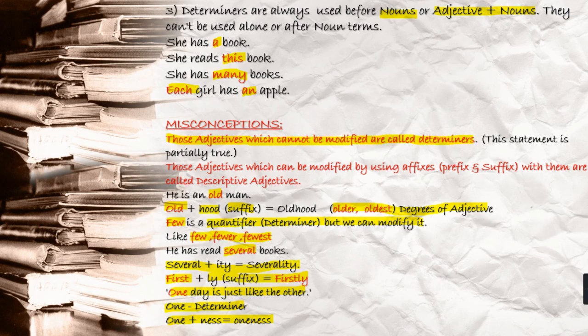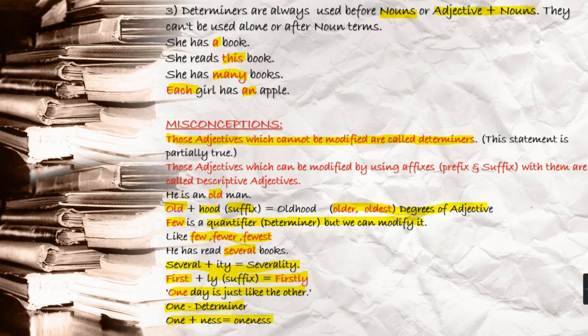You can put suffix and prefix to make new words. At the same time, you can find the degree of comparison also of those words. Yes, if you talk about descriptive adjectives, it is quite true that those adjectives which can be modified by using affixes, prefix and suffix, are called descriptive adjectives.